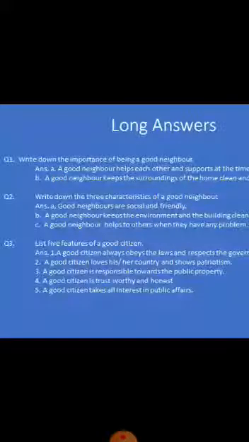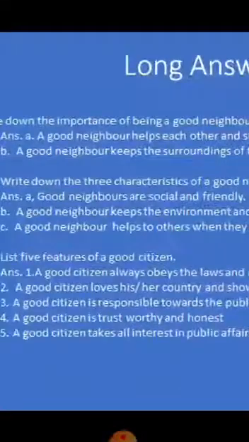Long answers. Write down the importance of being a good neighbor. The importance of being a good neighbor and a good citizen is given on your page number 21. 3 points are there, but I have cut the first point and written the 2 points. So these 2 points you can write.